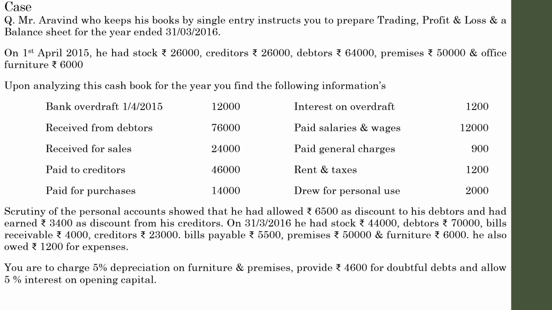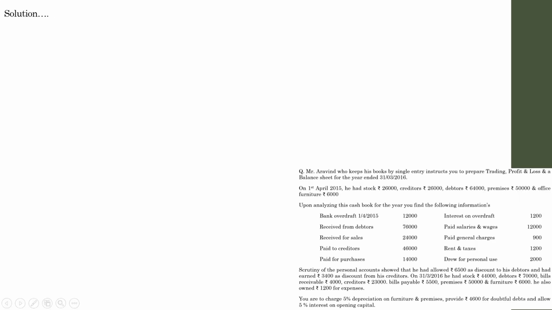Before we go into the trading profit and loss account and balance sheet, you need to prepare some ledger accounts. From which ledger account will we begin? You can start from any account. So let us begin with the cash book. Let us begin with the solution of this question. This was the question.